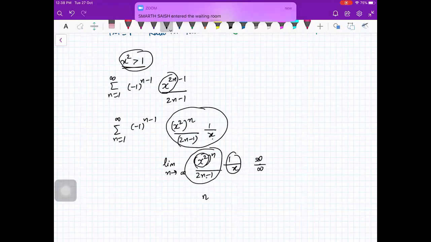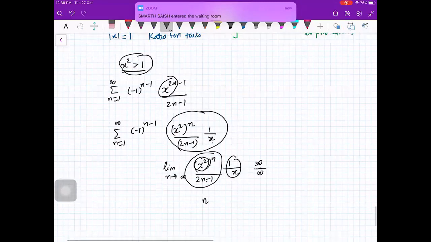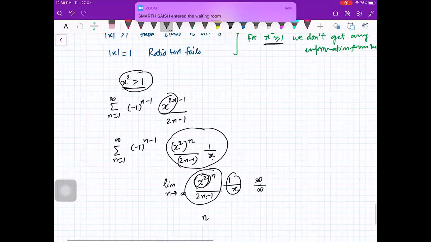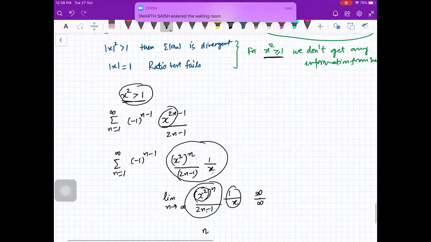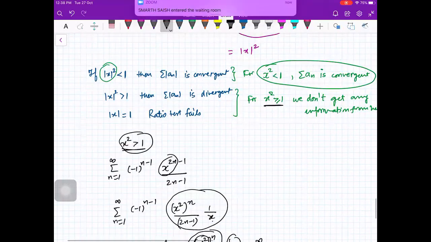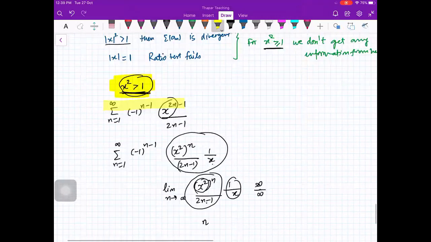Ma'am, can you tell about mod x square greater than 1 again? Yeah, mod x square greater than 1. That is what I'm discussing, beta. So I'm saying that mod x square is greater than 1. In that case, your series is this. Series is anyway this. So I'm just writing it as x square raised to power n into 1 by x of this quantity as we have done in the last case. Here, this is infinity by infinity form. Can you see that? Right?